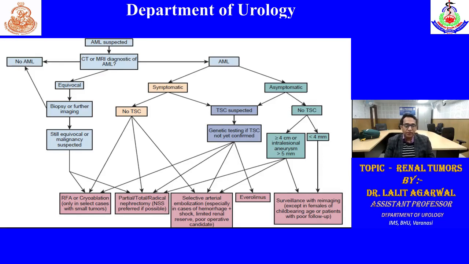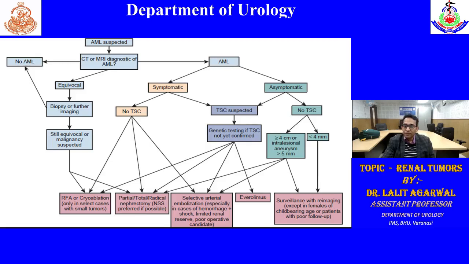have 2-3 options in AML. Basically, when we have to intervene, either we can do ablative therapy, that is RFA, radiofrequency ablation, or cryoablation, or partial or total radical nephrectomy. Partial is preferred. We can also do selective artery embolization, especially in case of hemorrhage, shock, or limited renal reserve or poor operative candidate. So if AML is symptomatic and there is no tuberous sclerosis, all these options are there.